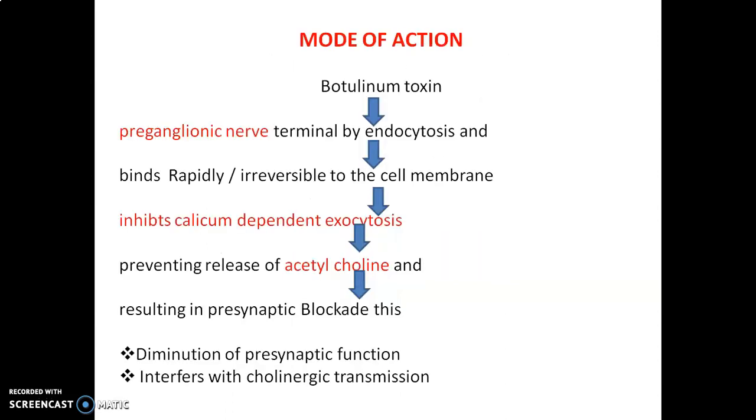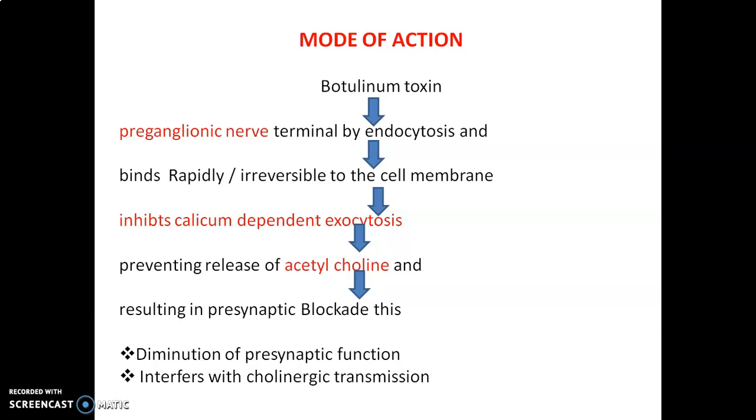Let us see about the mode of action, how this botulinum toxin acts. It targets the nerve, as I already told, the preganglionic nerve terminal. It enters by endocytosis. After entering, it binds rapidly and irreversibly to the cell membrane, and inhibits calcium-dependent exocytosis. As we know, calcium plays a role in exocytosis.